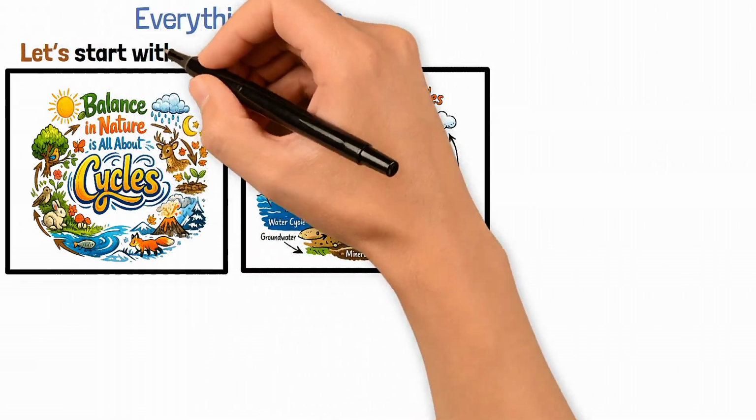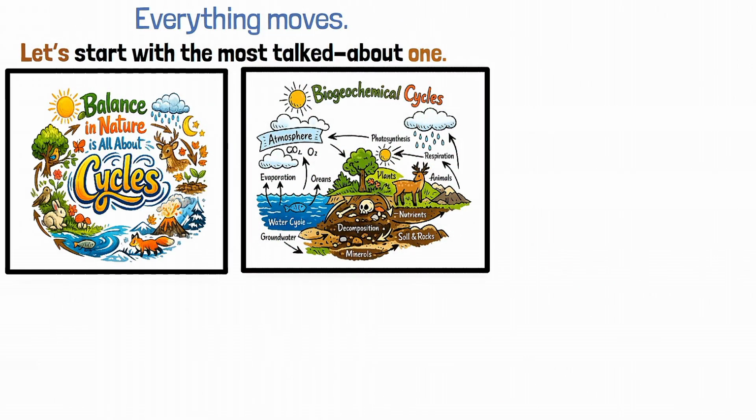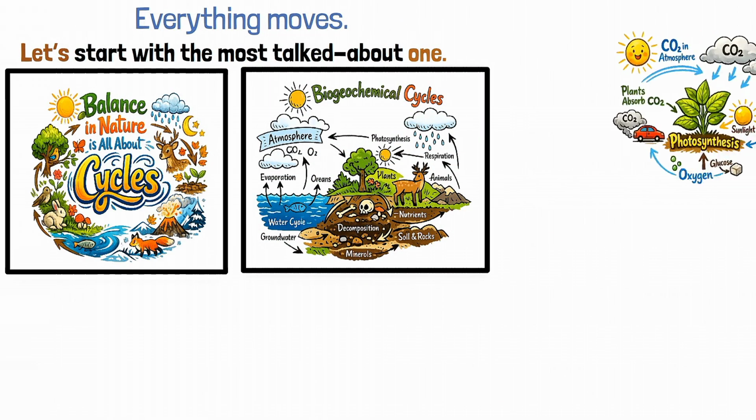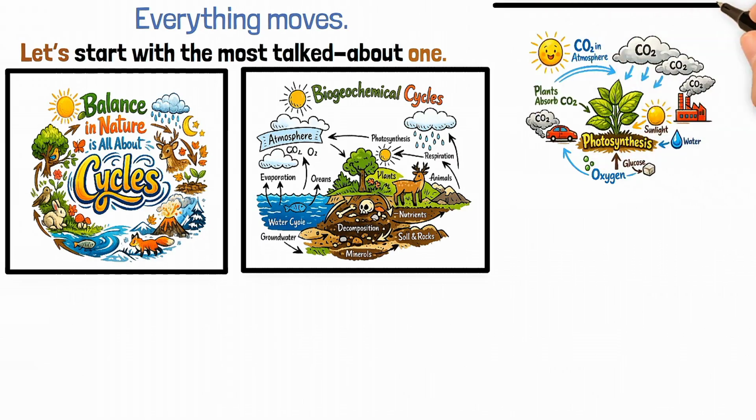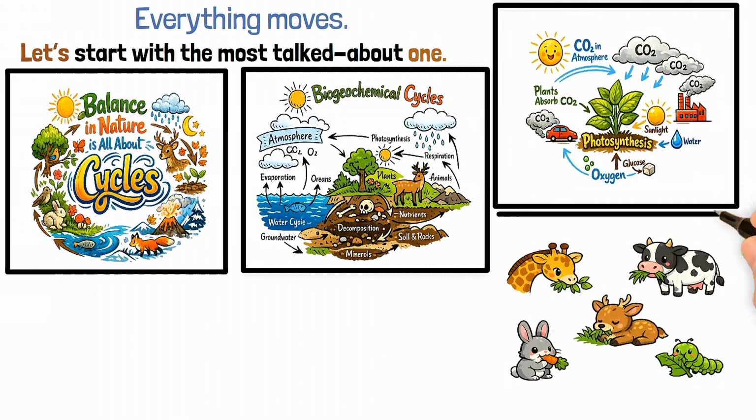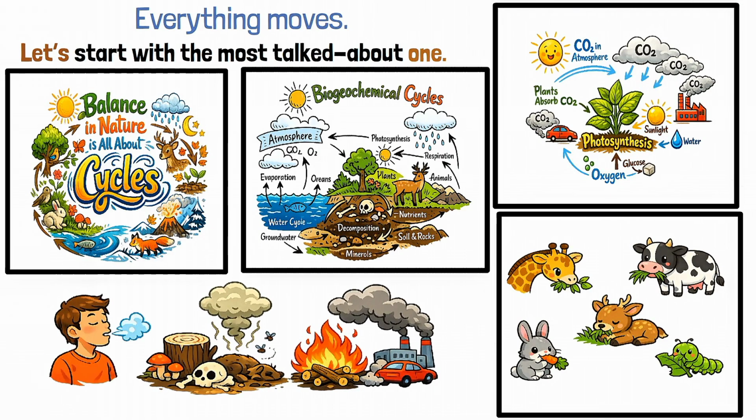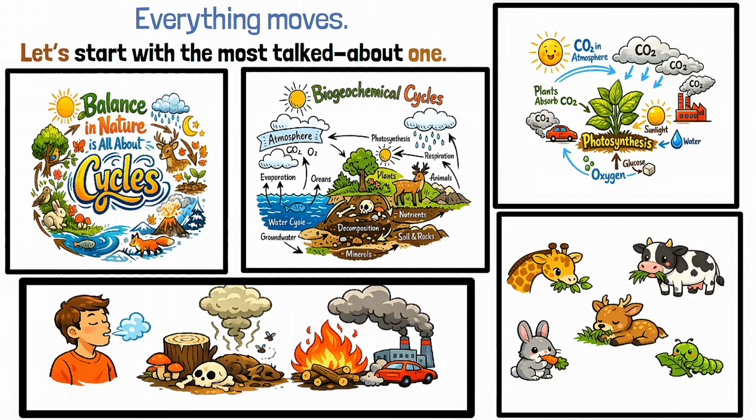Let's start with the most talked about one, the carbon cycle. Carbon moves through the atmosphere as carbon dioxide. Plants absorb it during photosynthesis. Animals eat plants. Carbon returns to the air through breathing, decay, and burning. For thousands of years, this cycle stayed roughly balanced.